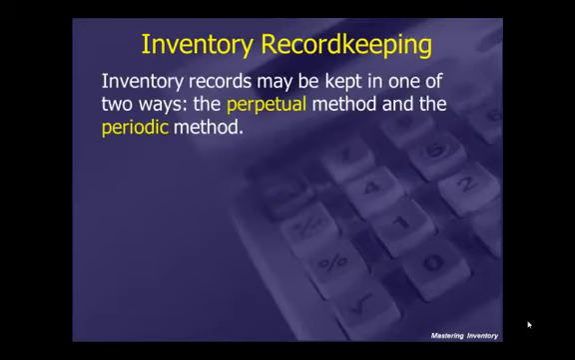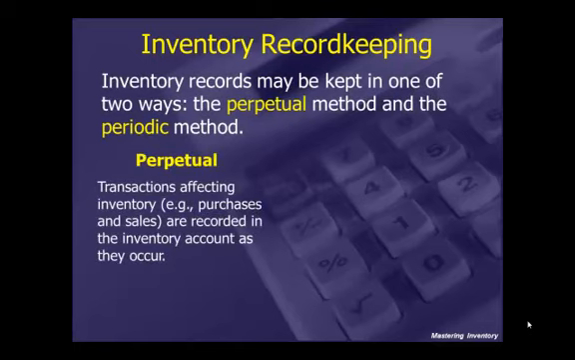Inventory records may be kept in one of two ways: the perpetual method and the periodic method. Under the perpetual method, transactions affecting inventory, such as purchases and sales, are recorded in the inventory account as they occur. With perpetual inventory, any transaction that affects inventory, a sale, a purchase, a return, with each and every transaction, inventory is updated so that we know at any point in time how much and what the dollar amount of